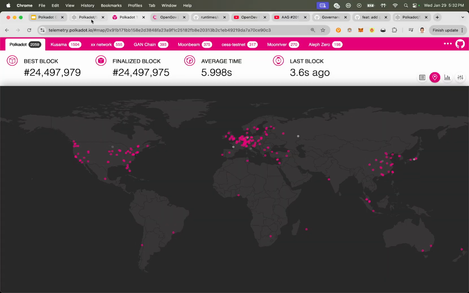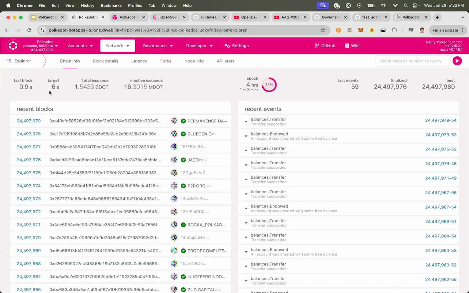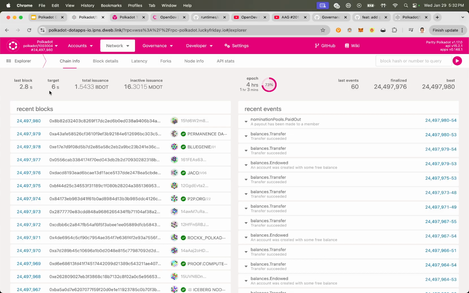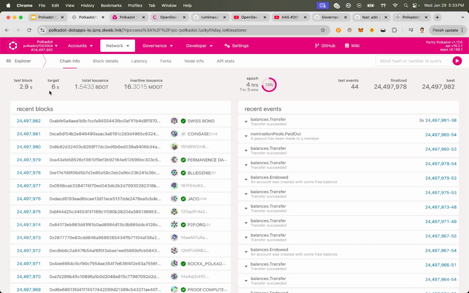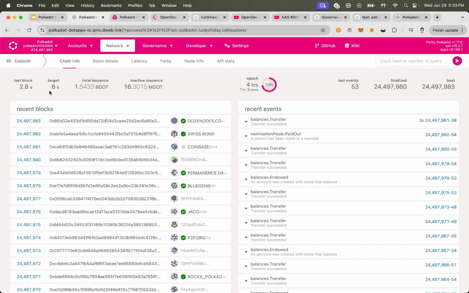So it's unstoppable. And guess what? 6 seconds from now, it'll produce another block. So right now, we have a super resilient platform to build Web3 applications and services on. So that's what Polkadot does at the bare minimum, right? So the other thing that Polkadot can do and has done many times is that it can upgrade itself.